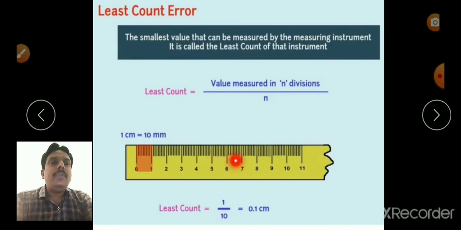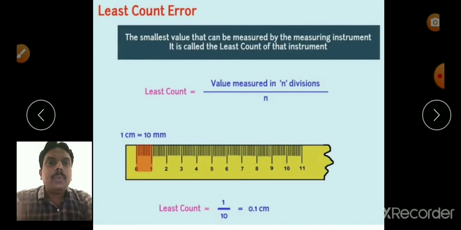By using a meter scale, the least value is 1 millimeter. So what is the formula for least count? The formula for least count is the value measured in n divisions divided by the number of divisions, n.